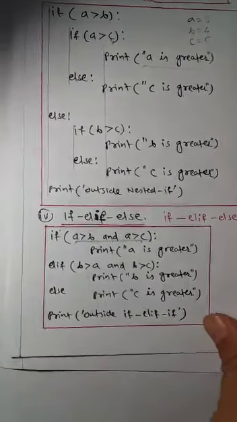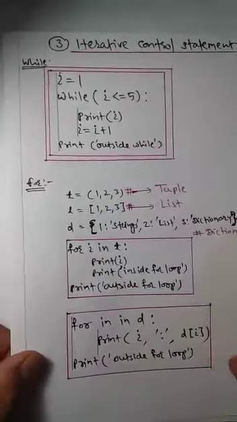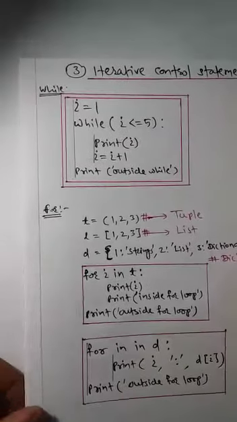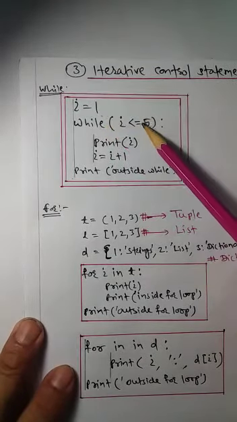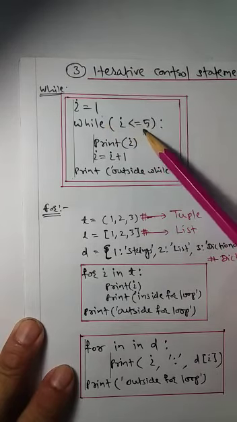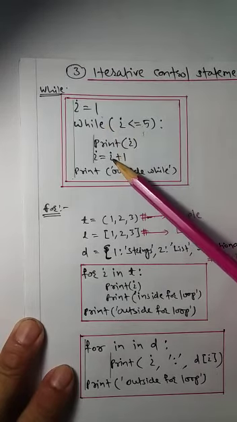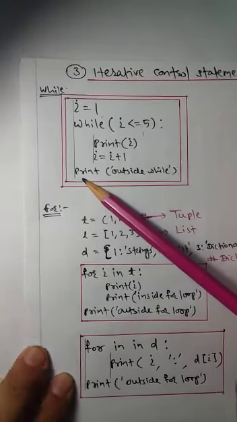Now I will show you the next part, that is iterative control statements. Here is the example of an iterative control statement in the form of a while loop. Outside the loop we are initializing the loop variable. Here the condition is I less than or equal to 5. As long as this condition is true, the statements inside the while block will be executed, and finally there is the statement outside the block.